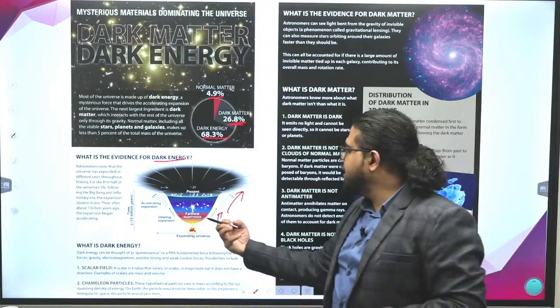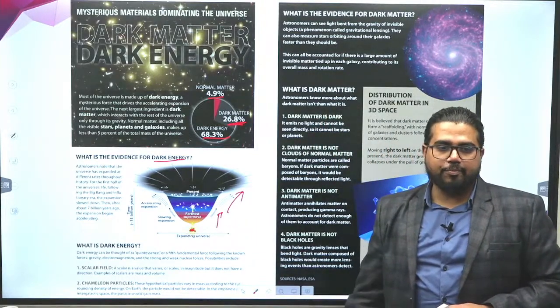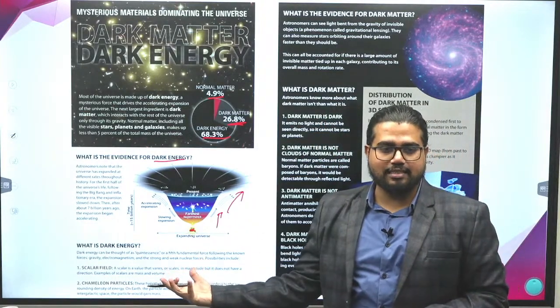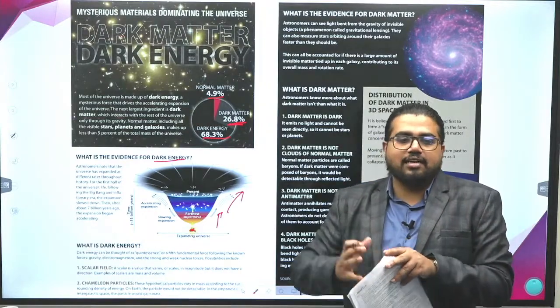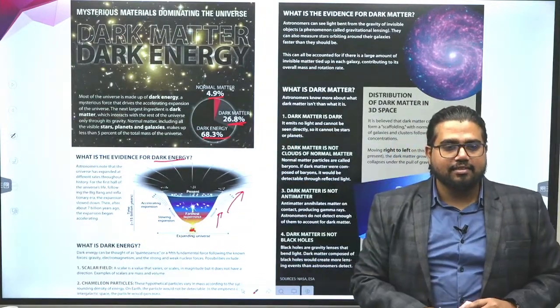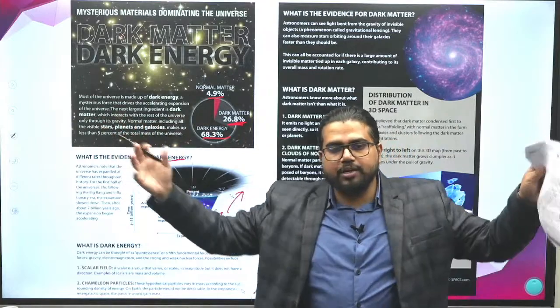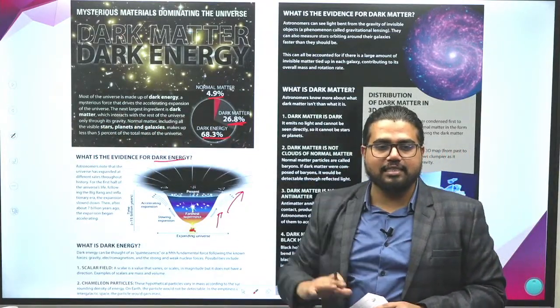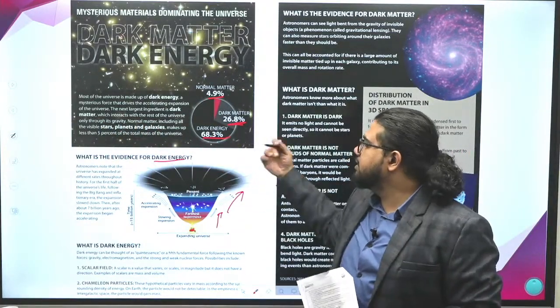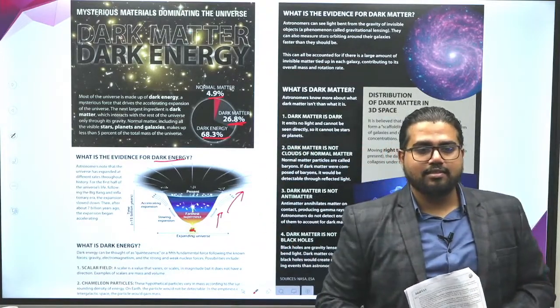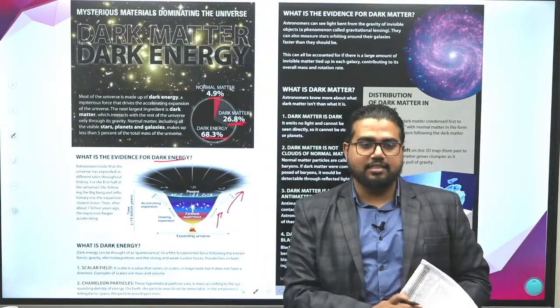If the Big Bang is the only source of energy that is available, then the rate of movement of different galaxies cannot be increasing. Since it is increasing, there should be some XYZ energy that we still don't know.